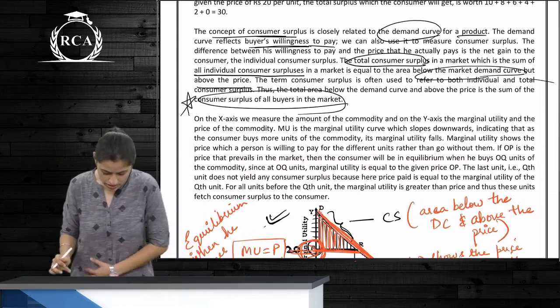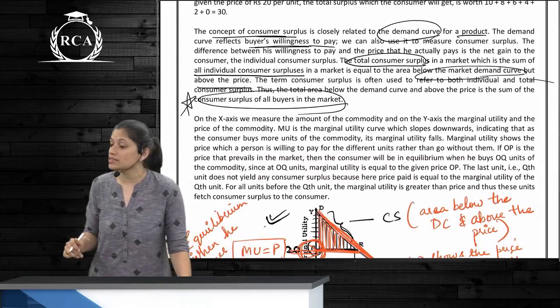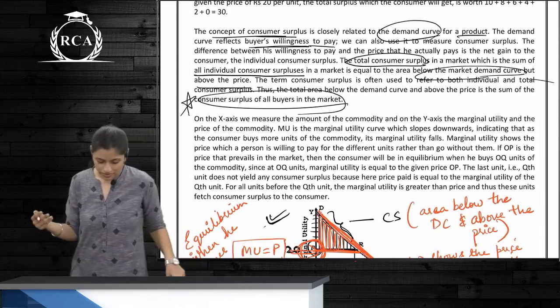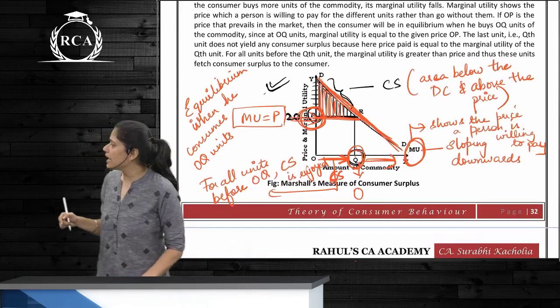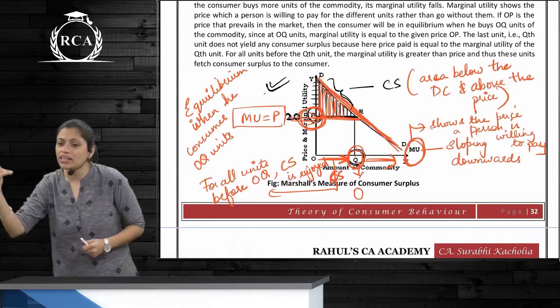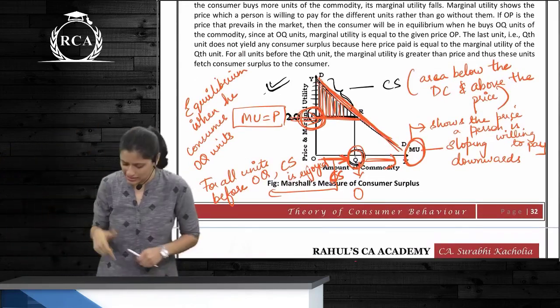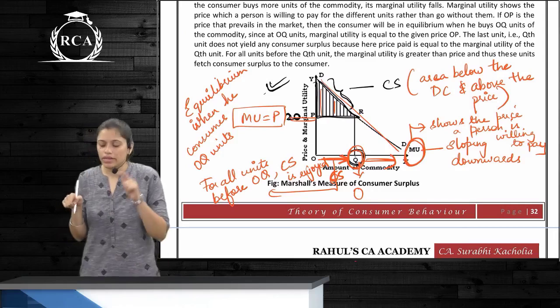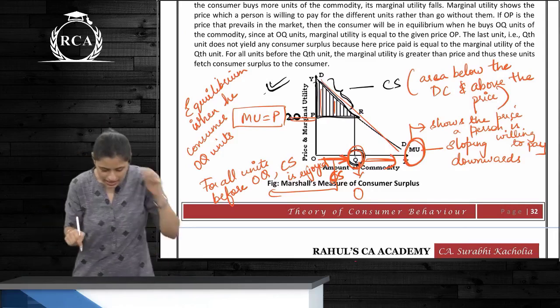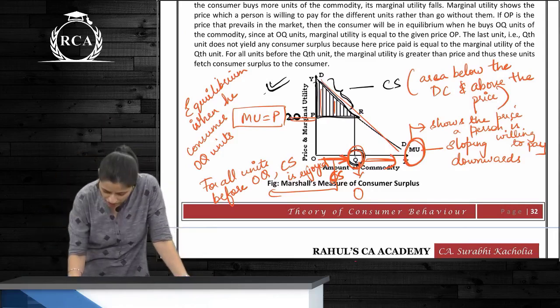What else? Anything else about consumer surplus which we are yet to discuss? Graph. Okay, on the graph, it's the area below the demand curve and above the price line. It is this area. When is equilibrium achieved? Now you understand.